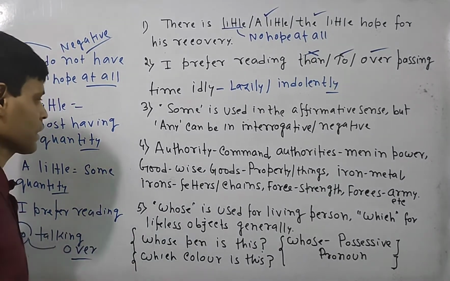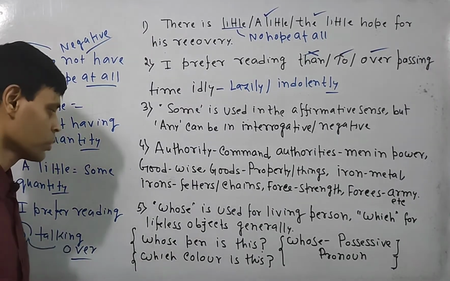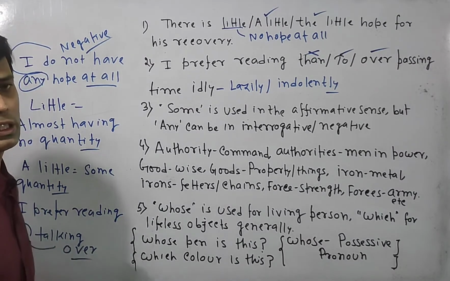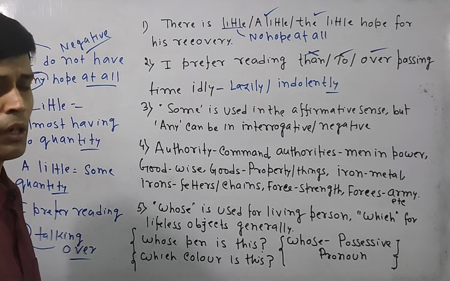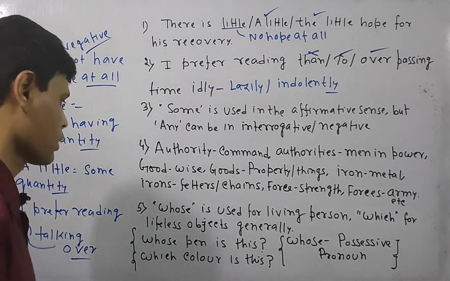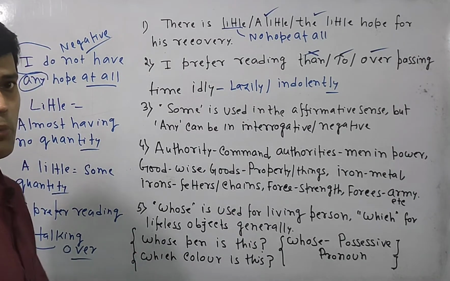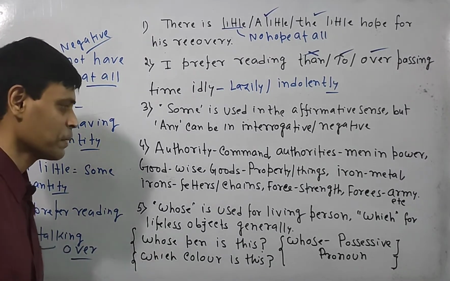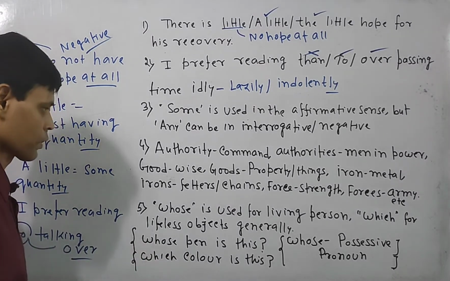Now if I just look over the next rule, or the last rule of the class, whose is particularly an interrogative pronoun, but it can also be used as a relative pronoun depending on the sentence construction. But basically you can say that whose indicates some kind of possession. Now look over the rule. Whose is used for living persons, which for lifeless objects generally.